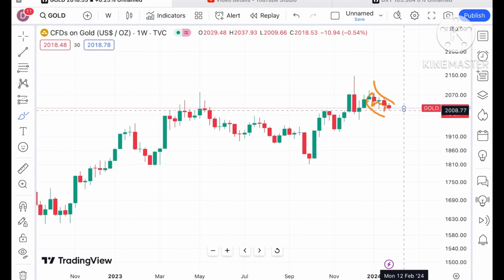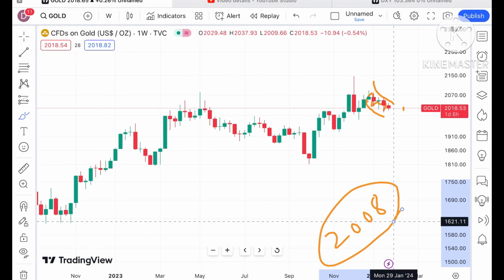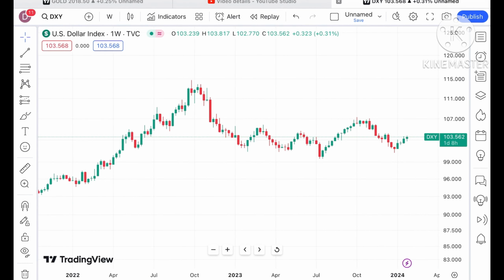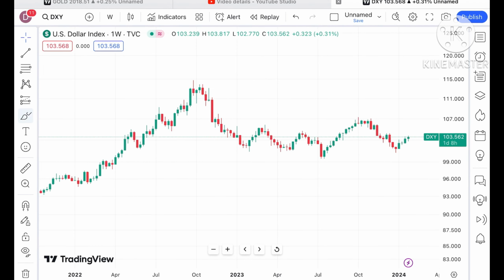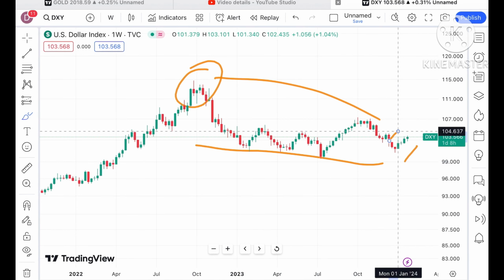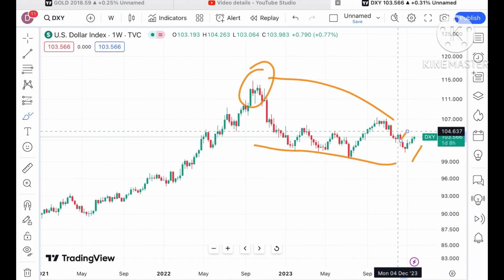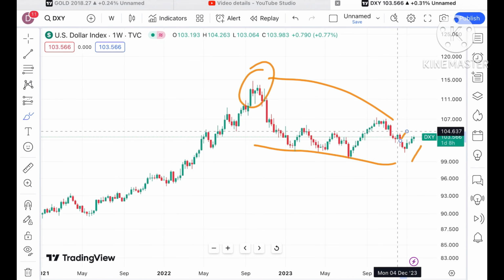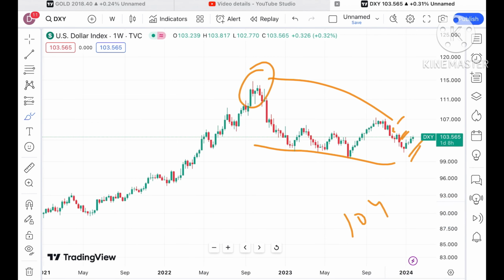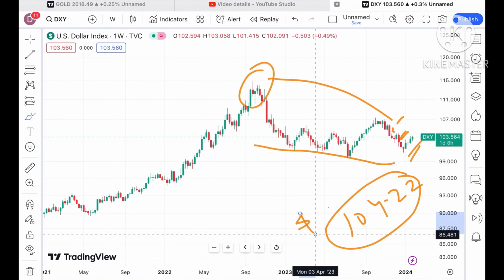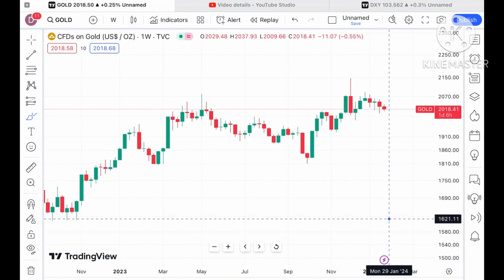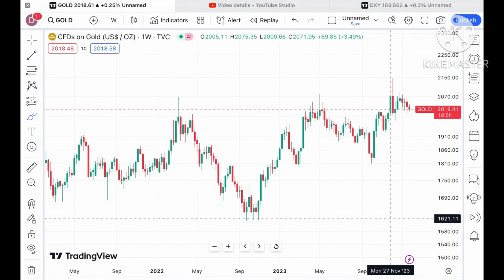If the price starts falling below this level, we can see a further downfall towards $2008. As you can see, the dollar index is trying to go upside and is continuously strengthening. At this particular level the dollar was also moving down, but now it is trying to go upside. This is one of the factors I'm telling you. As soon as it moves out of a level of around $104.72, we will see the dollar index getting more strength, and that is where we can see the gold price move further down. This is one of the factors.